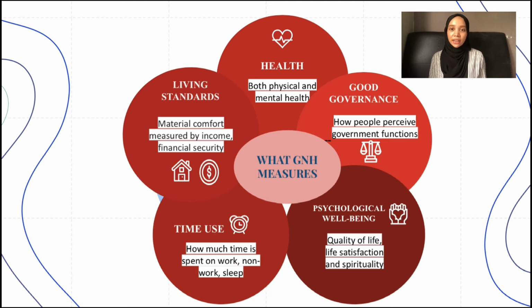Firstly is regarding health. The GNH takes into account both physical and mental health of their people. Next, it also measures how the people perceive government functions, whether they are doing their job or fulfilling the people's needs. If they aren't, then the GNH survey is there to help the government fulfill the people's needs. Besides that, the living standards also depict one's happiness, whether they have enough income or not, or they have financial security or they don't. And time use is also taken into consideration. That is how much time do they spend on both work or non-work.